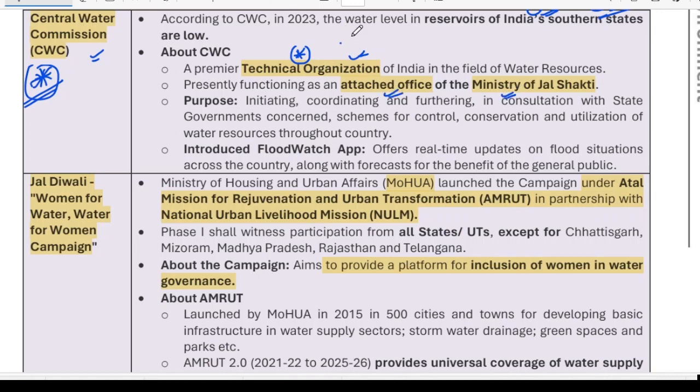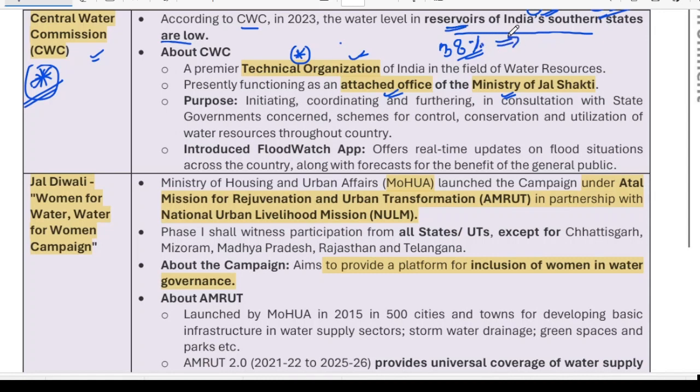So what this body is saying is that reservoirs in India's southern states are low. In the southern states, the water in the reservoirs is very low, and by the recent news some days back, it is as low as 38%. So instead of having 100%, only 38% water is in the reservoirs of southern India.